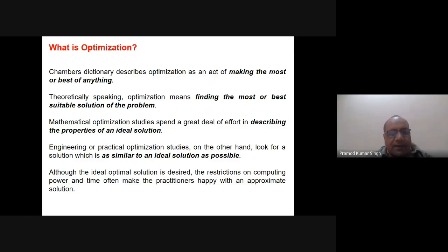So that is basically written here: although the ideal optimal solution is desired, the restrictions on computing power and time often make the practitioners happy with an approximate solution. I have tried to make this slide so that I start with the definition of optimization in the dictionaries and go to how the engineers and scientists think of the optimization problem, that somehow we have to get a very good solution, if not ideal, so that we can get a practical, basically workable solution, I mean to say.